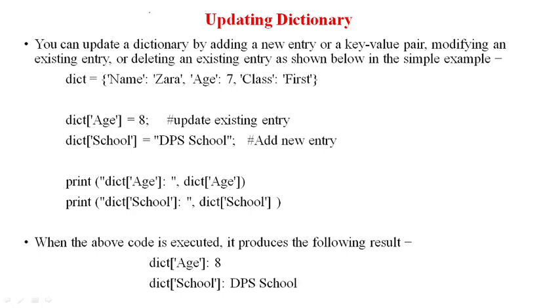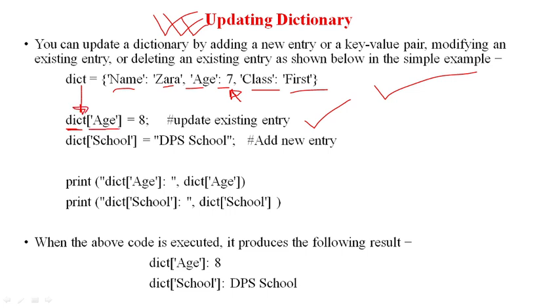Now let us take an example of how to update the dictionary. For example, there is name Zara, age 7, class first. This dictionary is already available to us, and I am trying to update the age of Zara. Last year she was 7 years old, now she is 8 years old. I am trying to update the entry. So how can we do that? We can simply write the dictionary name, then inside the square brackets we can give the key name, which is age, and then write equal to and provide the new value.